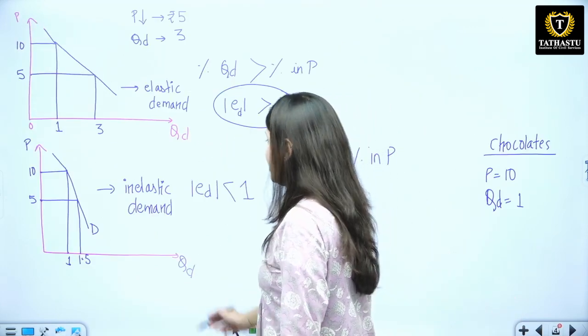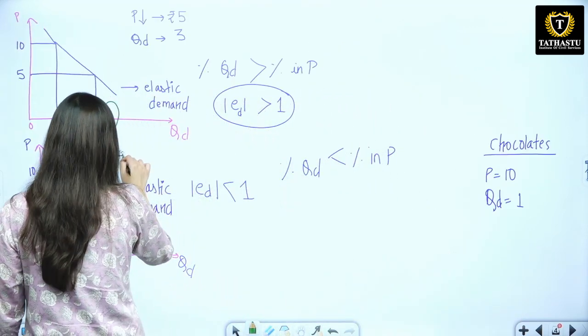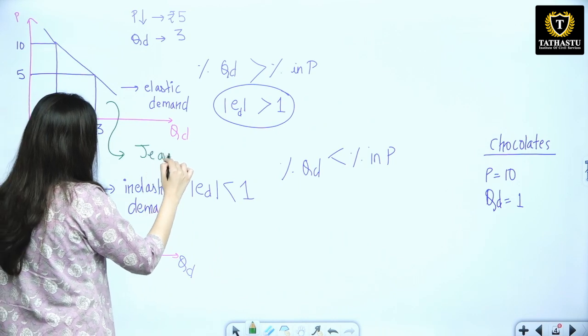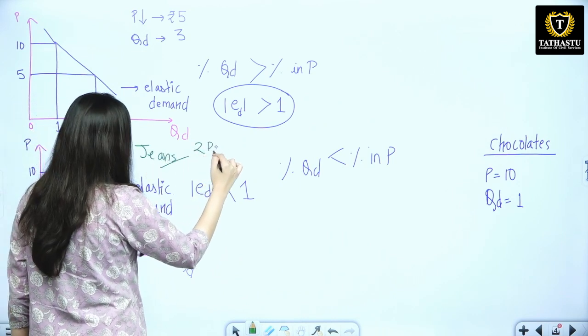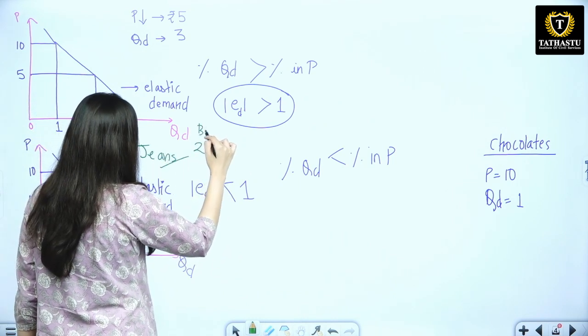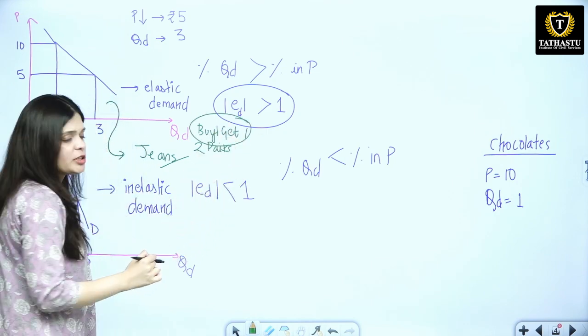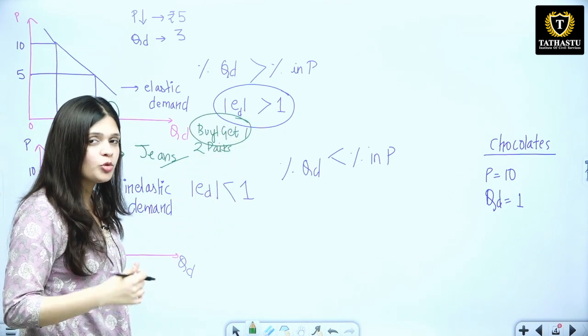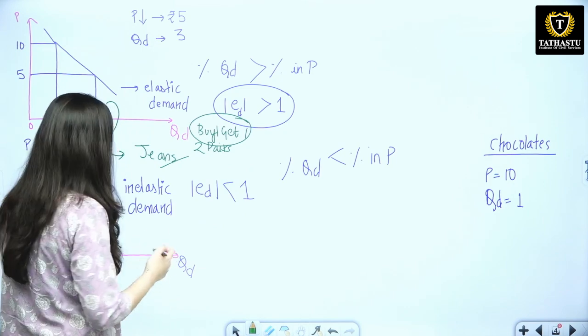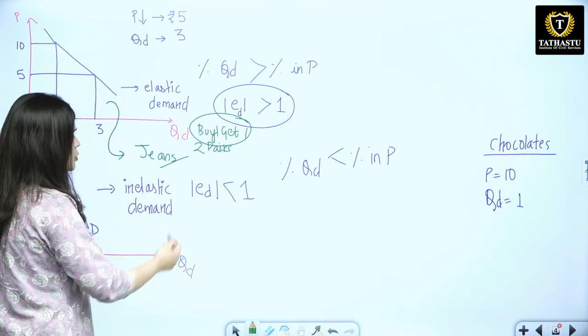Let us talk about elastic demand. In this case, let's say there is a promotion on jeans, buy one get one, 2 pairs of jeans, and these are your favorite jeans. Obviously you will be more elastic to it, more responsive to it. You will go and buy the jeans, right? Because the average price decreased.